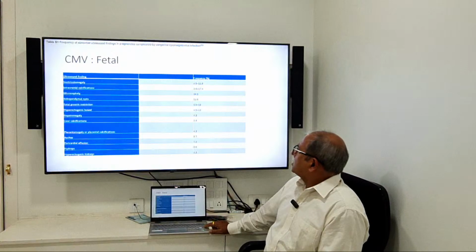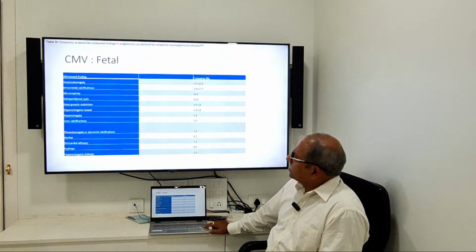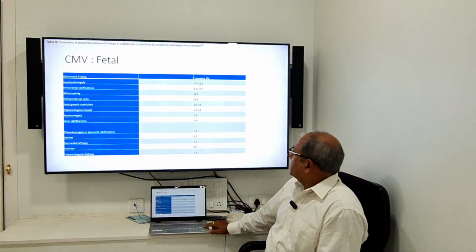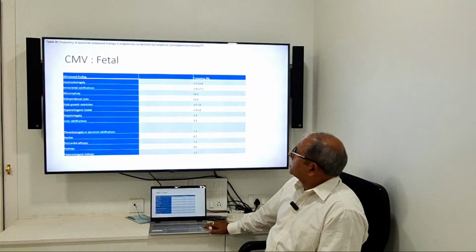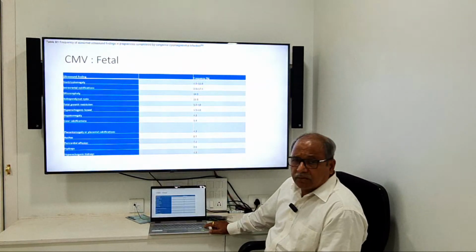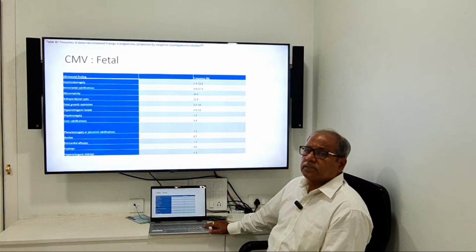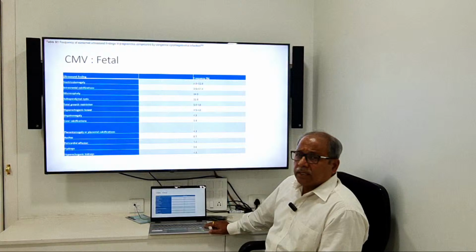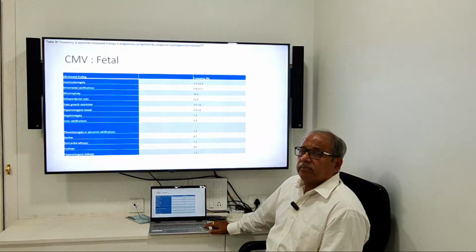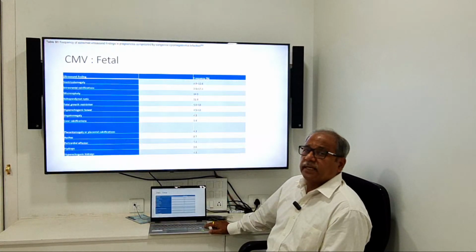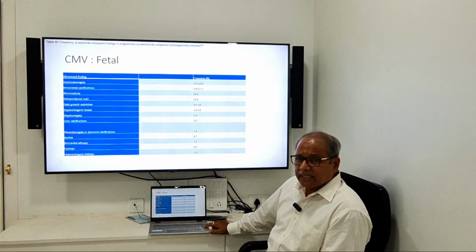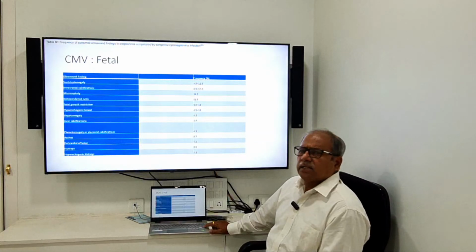These are the most common findings in cytomegalovirus. You can see these are already discussed, and these are by frequency. सबसे common is ventriculomegaly. तो जब भी अल्ट्रासाउंड में BPD में आप lateral ventricle बड़ा देखते हैं, think about cytomegalovirus. जब भी आप ventriculomegaly में साथ में lateral ventricle के भीतर echogenic area देखते हैं, think about cytomegalovirus और viral infection. यदि आप सब ependymal calcification देखते हैं, think about it.